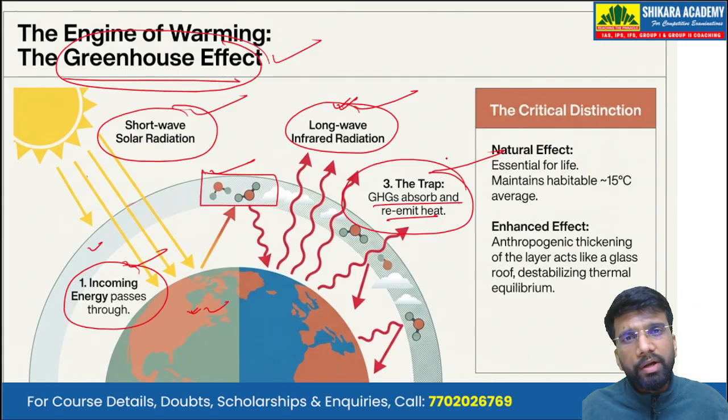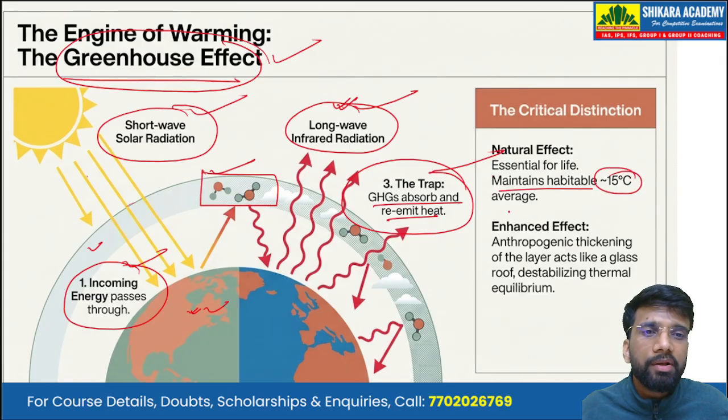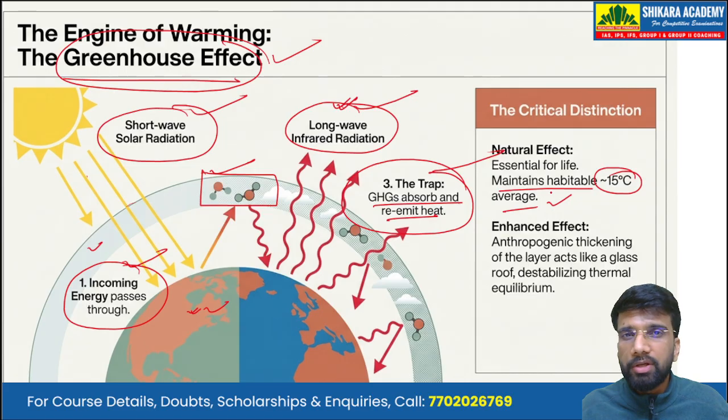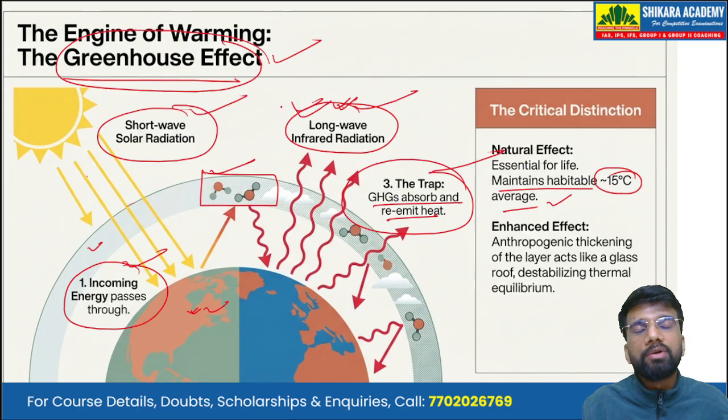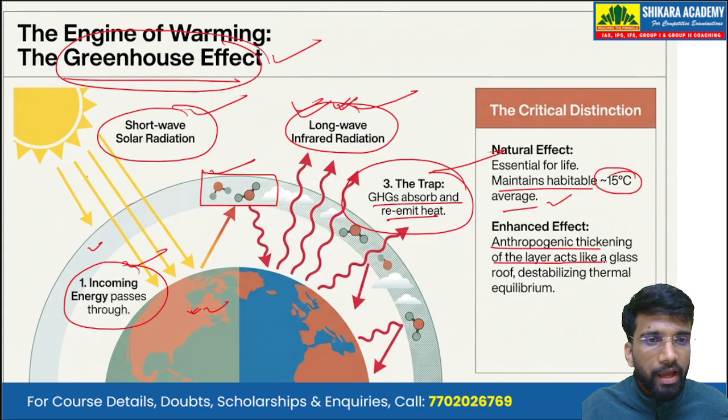Now, this process is quite a natural process, and it is essential to support life on planet Earth. It is a natural effect because it maintains a habitable average temperature of 15 degrees Celsius on the planet. Because of human factors, we have added more and more greenhouse gases into the atmosphere. Because of that, a lot of this long wave infrared radiation is being trapped in the atmosphere, the heat is re-emitted, and the average temperature of the atmosphere is increasing. So the anthropogenic thickening of the layer acts like a glass roof and destabilizes the thermal equilibrium.